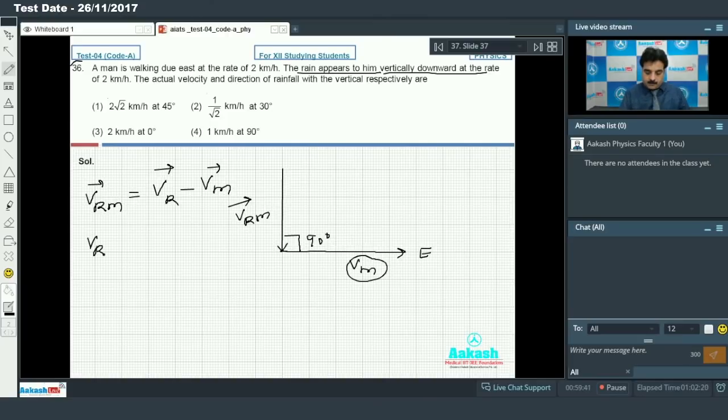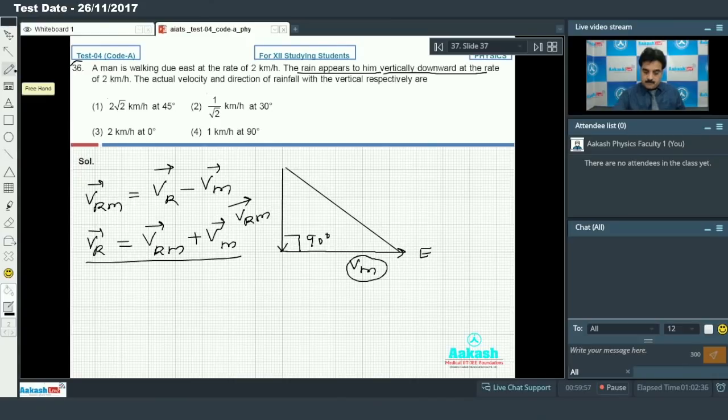But I need the velocity of rain, so we write velocity of rain equals velocity of rain with respect to the man plus velocity of man. This is the final equation. According to this, we can make this vector, and this is the velocity of rain.